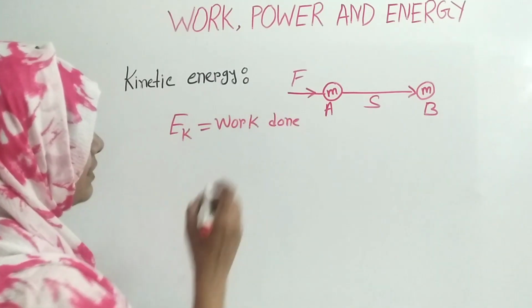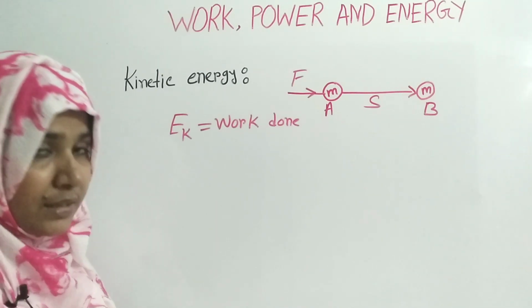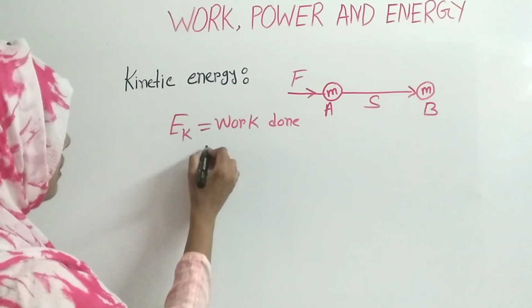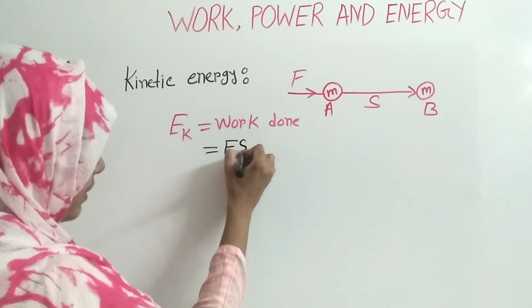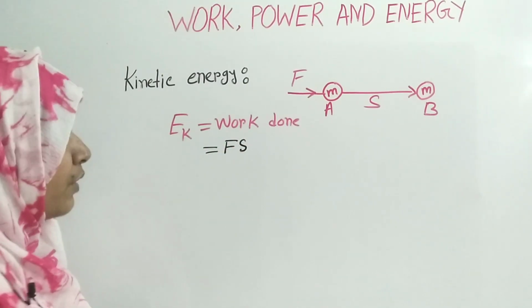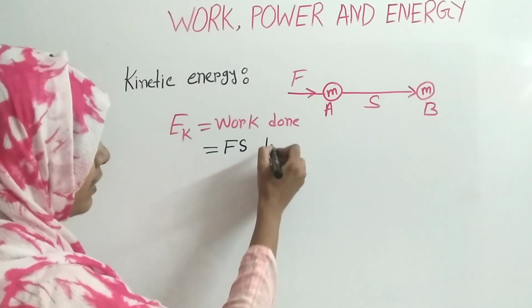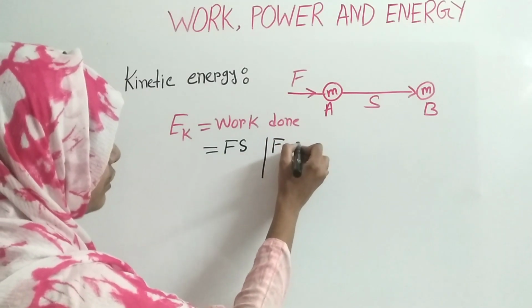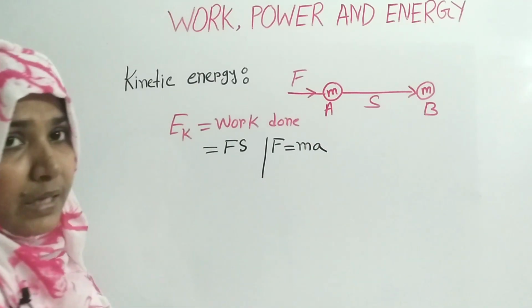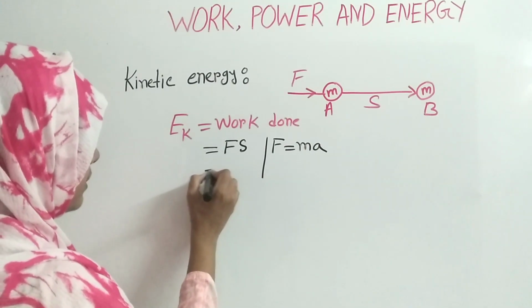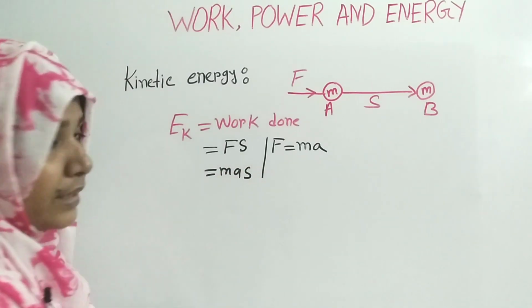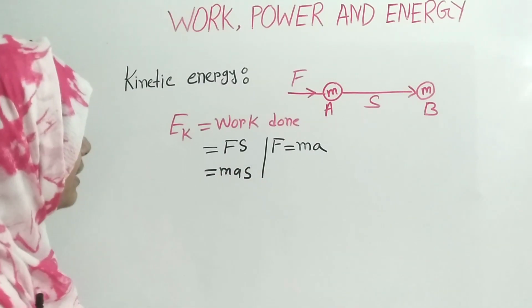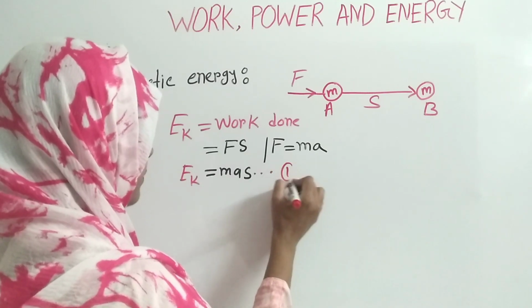We have already discussed it. So work done means we know that W is equal to F S, and from Newton's second law you have already learned that F is equal to M A. So we can write M A S. Now make it equation 1.